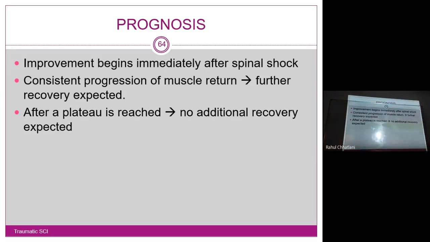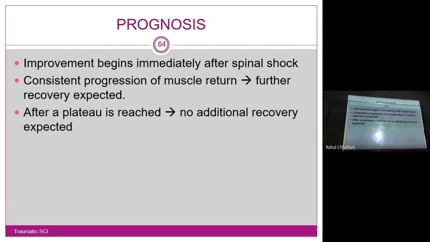Consistent progression of muscle return means further recovery is expected. First, the large muscles or proximal muscles will show positive signs. If the recovery continues, say hip flexors, abductors, extensors are spared and show good improvement, and slowly and steadily you see the quadriceps moving. Then the distal muscles also improve in strength. That is a good prognostic sign, because the spared muscles and the muscles that are recovering more and more can be utilized to go for much better recovery.